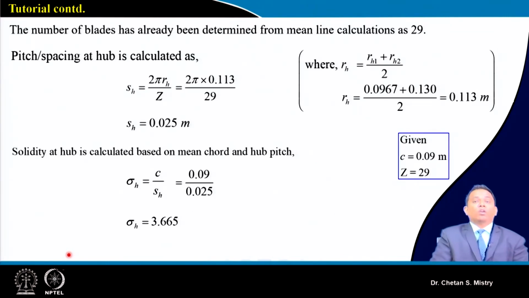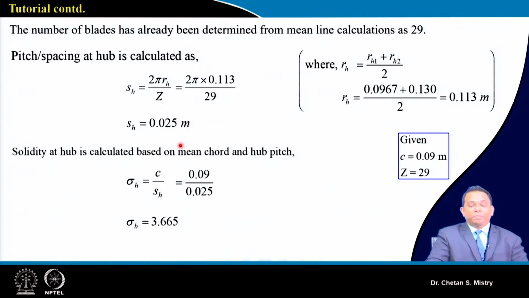Now, in order to do the calculation for our diffusion factor at the hub station, we need some parameters. Since we have already assumed our diffusion factor at the mid station to be 0.32, and based on that we have done our calculation for the number of blades, for the same number of blades we can calculate my pitch, and that pitch comes to 0.025 meter.